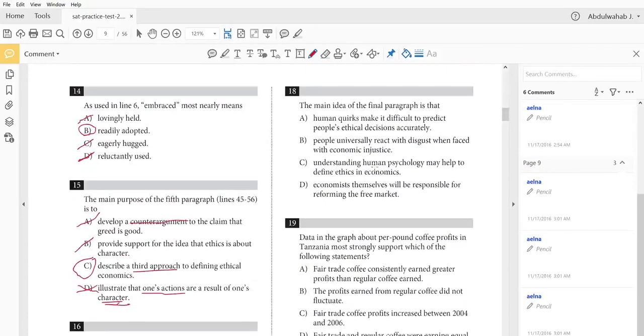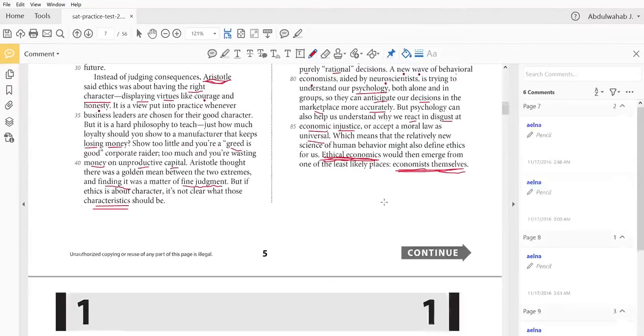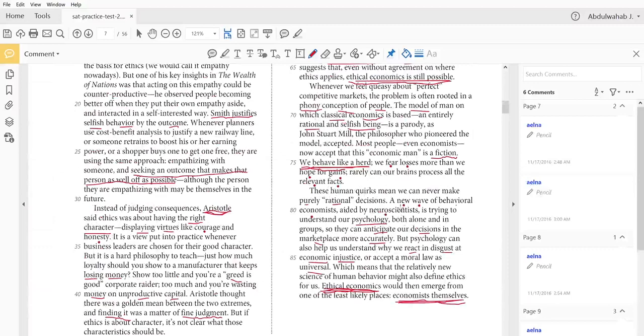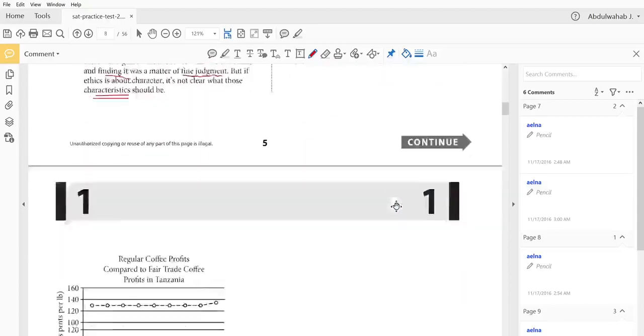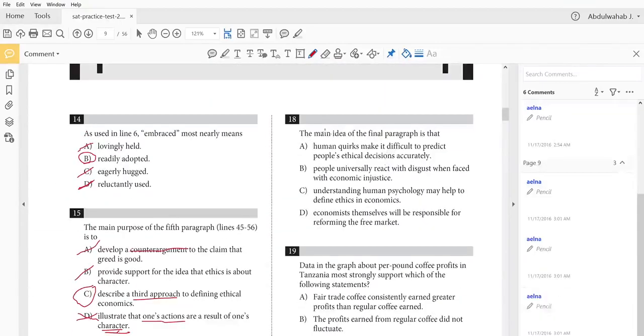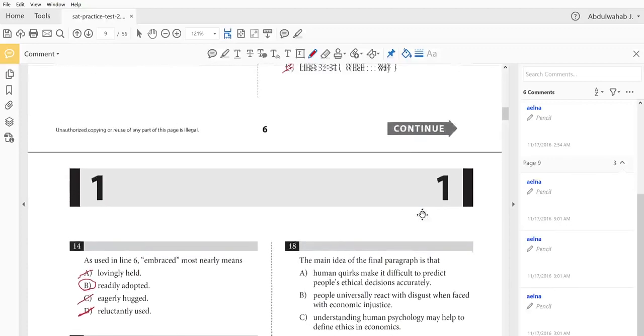Question number 18. The main idea of the final paragraph is that, again, the final paragraph that talks about the study of psychologists, the psychology study made by a new wave of behavioral economists who are aided by neuroscientists. Let's take a look at the options we have. The main idea of the final paragraph is that human quirks, human tendencies, make it difficult to predict people's ethical decisions accurately.